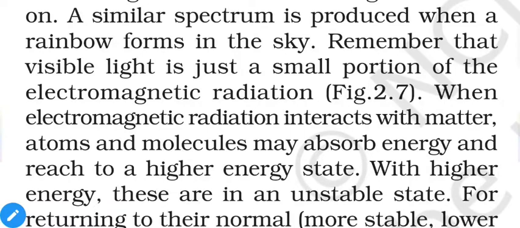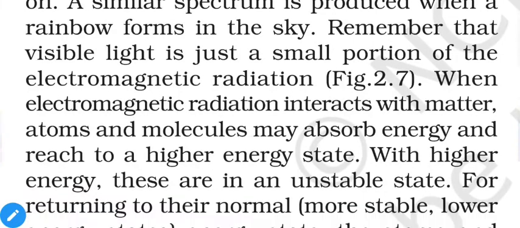So atoms and molecules do absorb energy and reach a higher energy state. With higher energy, these are in an unstable state. Energy and stability are always inversely proportional. If energy increases, stability decreases. So higher energy represents a less stable state.